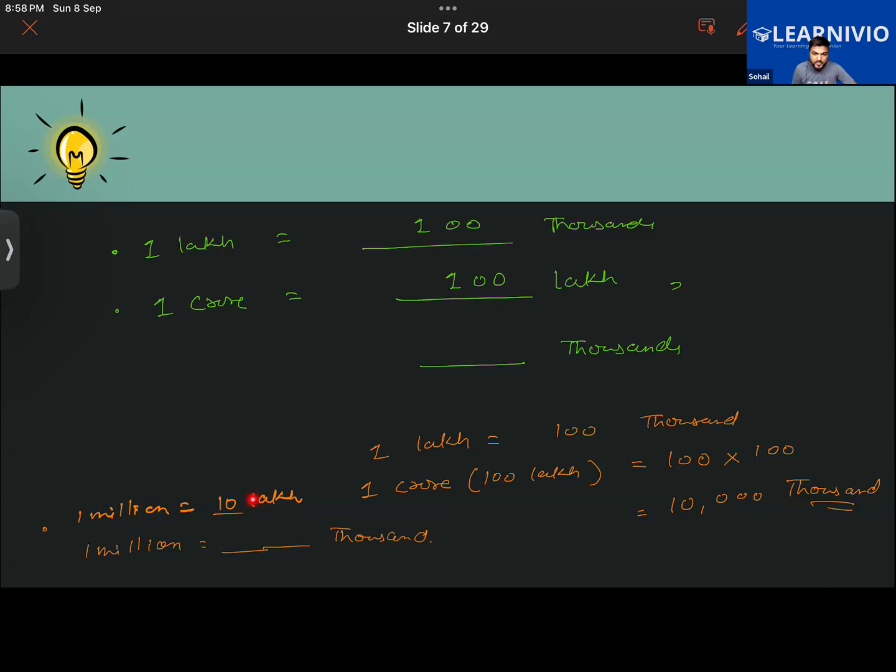No, not getting it. See, 1 lakh equals how many thousand? 1 lakh equals 100 thousand. Pay attention here, both of you. 1 lakh equals 100 thousand. So 10 lakh will be 10 multiplied by 100. How many thousands will be there in 10 lakh? It will be 100 multiplied by 10.